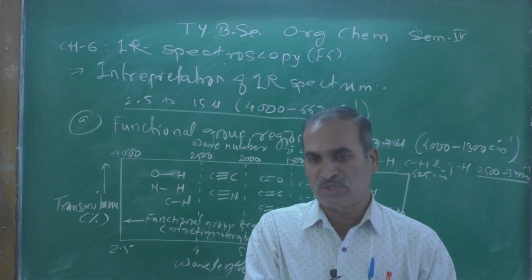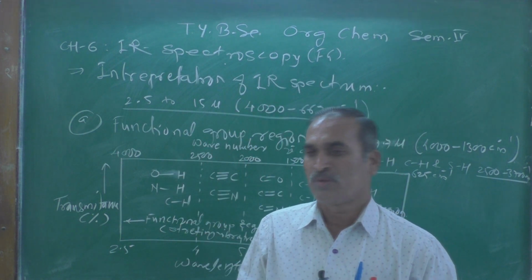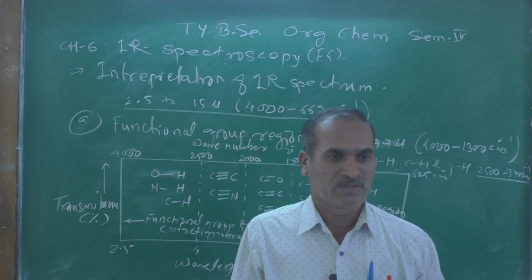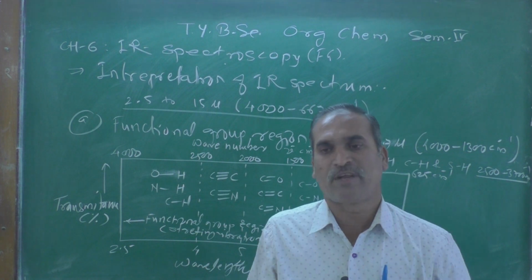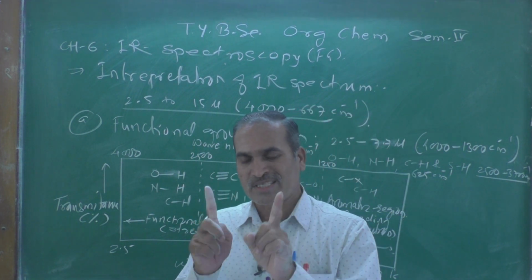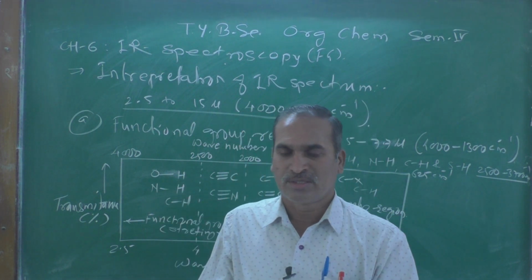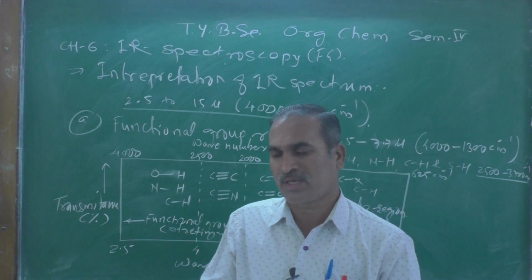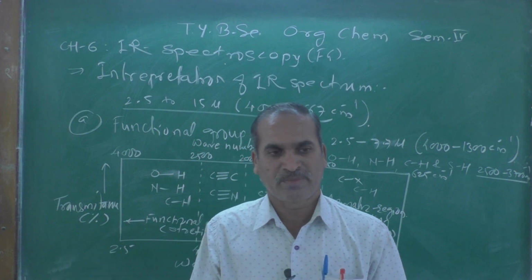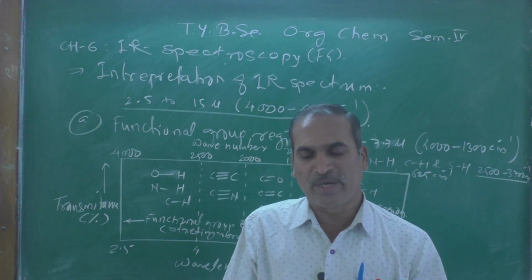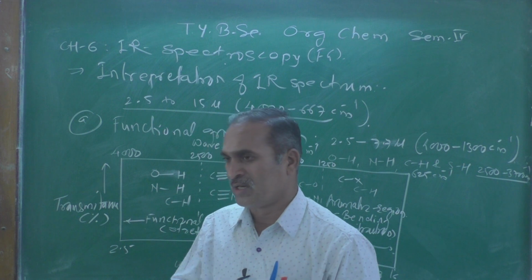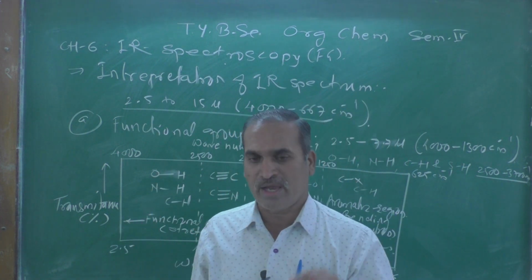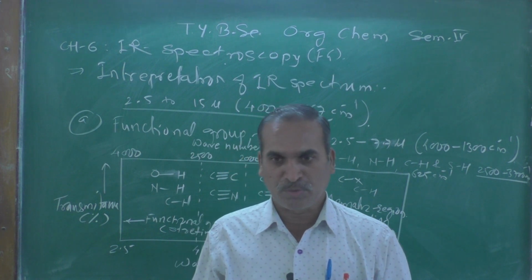In addition to this, it also provides us the information about... by observing its shape and size, the organic chemist can predict, can identify the aromatic substitution pattern such as ortho, meta and para substitution pattern.